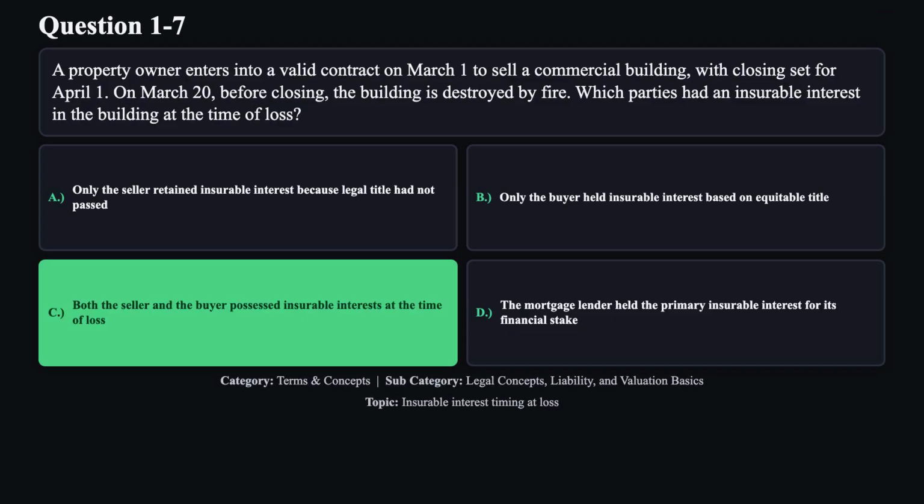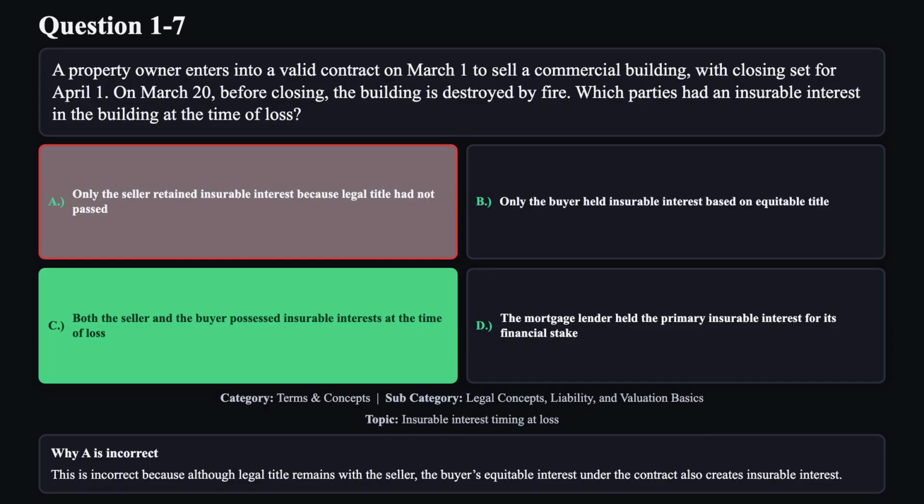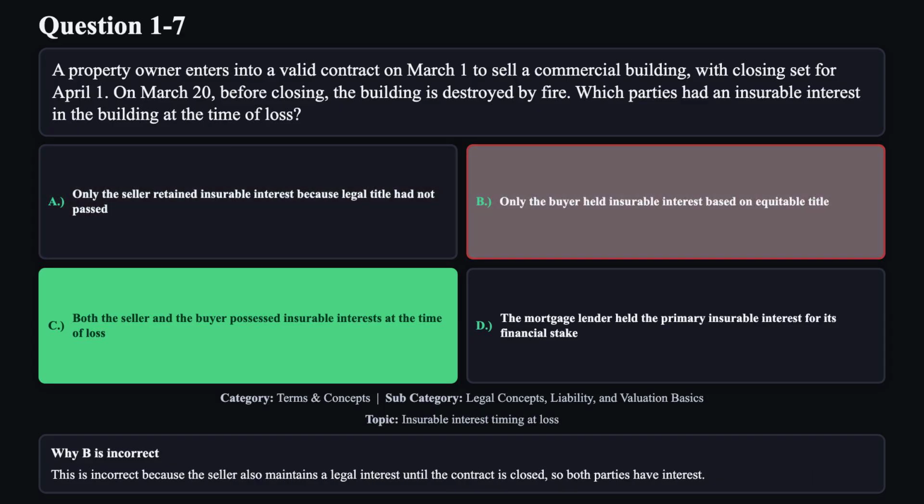The correct answer is C. Both the seller and the buyer have insurable interest at the time of loss. The seller retains legal title until closing, while the buyer's equitable interest under a binding contract also qualifies. Reason A is not correct. This is incorrect because, although legal title remains with the seller, the buyer's equitable interest under the contract also creates insurable interest.